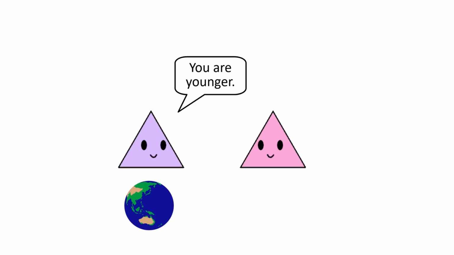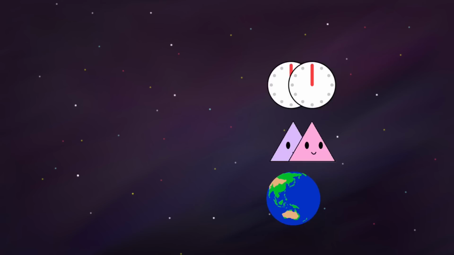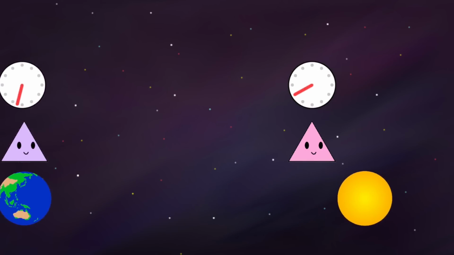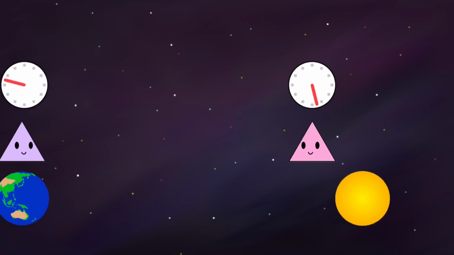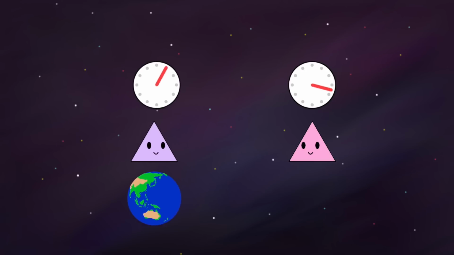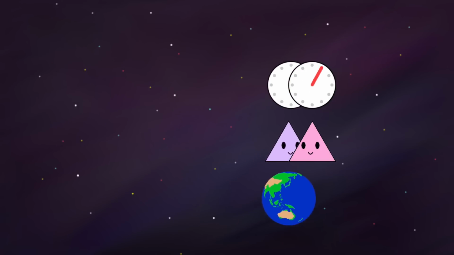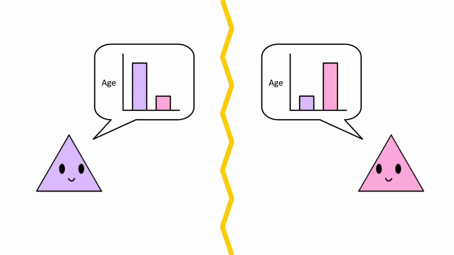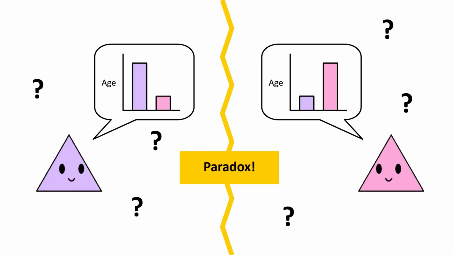The problem is that relativity works both ways. In the space twin's own reference frame, they're stationary the whole time, and it's actually the Earth twin who moves at near light speed, experiences time dilation, and therefore is the younger twin upon their reunion. So one reference frame tells us the space twin is younger, but a different one tells us the Earth twin is younger. These are contradictory, forming a paradox. So which one is it?